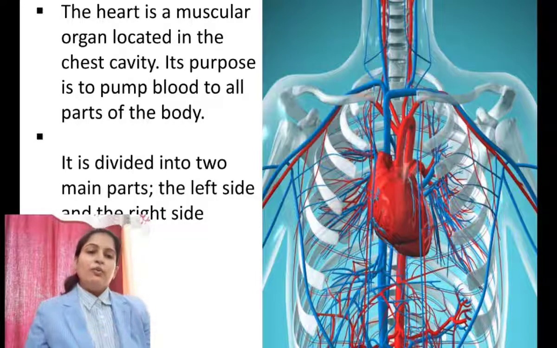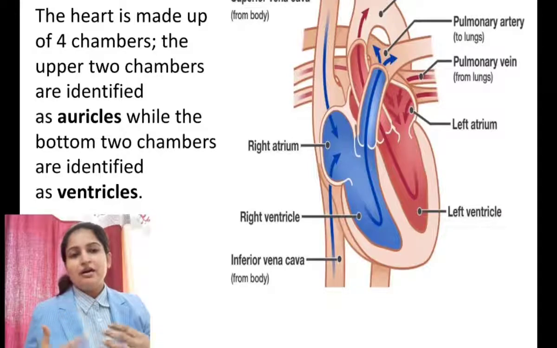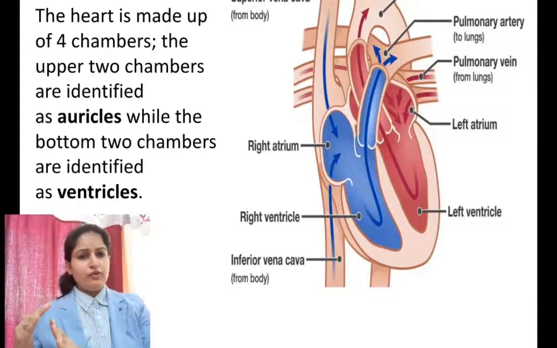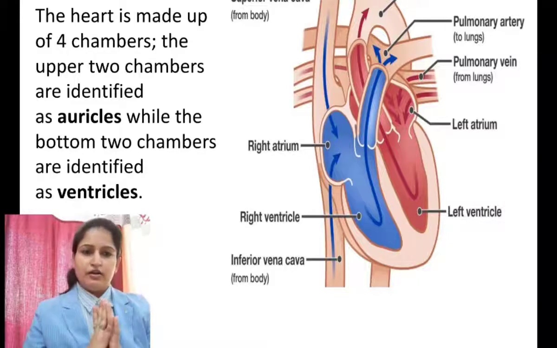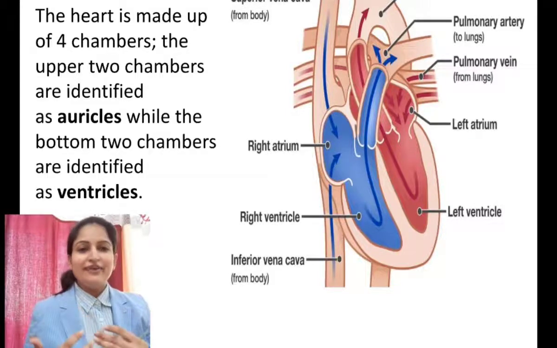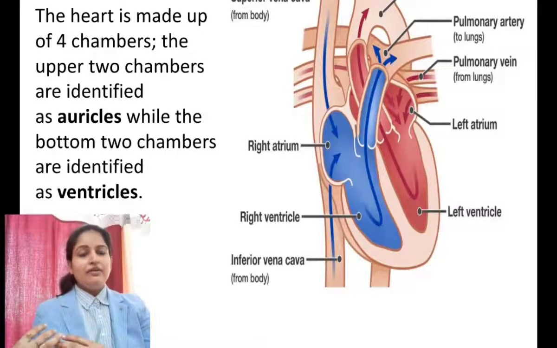And when we come into detail the structure of the heart, we can basically or roughly divide it into two parts, that is the right portion and the left portion of the heart. Okay, so the heart can be divided into two portions, left side and right side. And further, when we go on dividing the heart again and again, we can divide it into basically four chambers. Okay, so the right one we can divide into upper chamber and lower chamber.